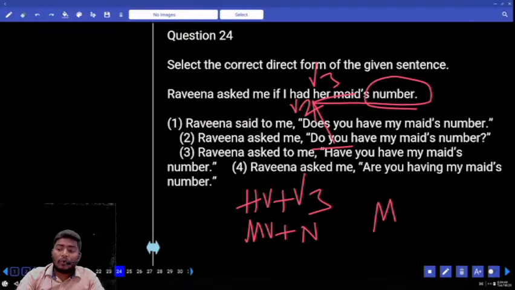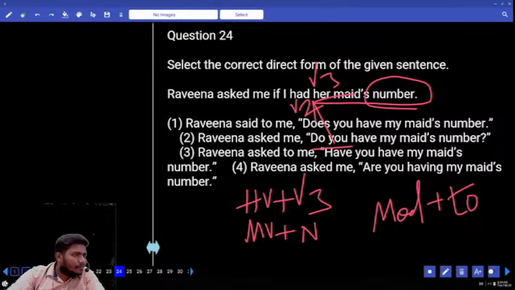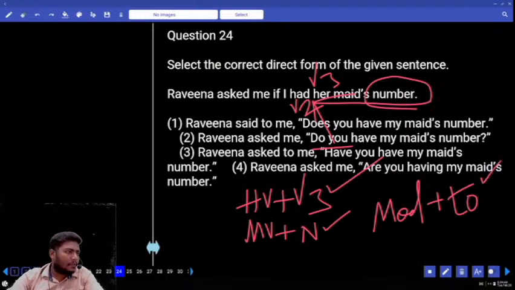Next, coming to modal verbs. So how do we understand modal verbs? In the modal verbs, have forms are immediately followed by V2. So helping verbs are followed by V3, main verbs followed by noun, modal verbs followed by V2. You must remember this difference.